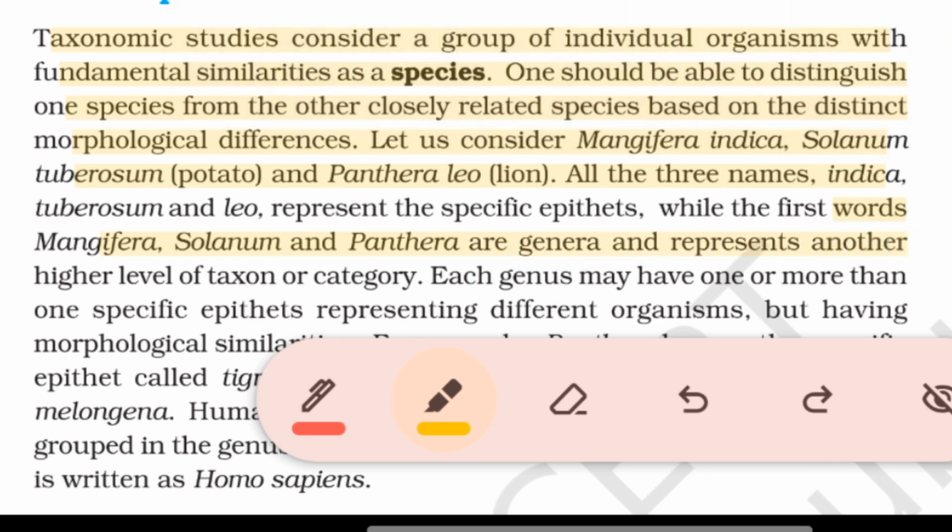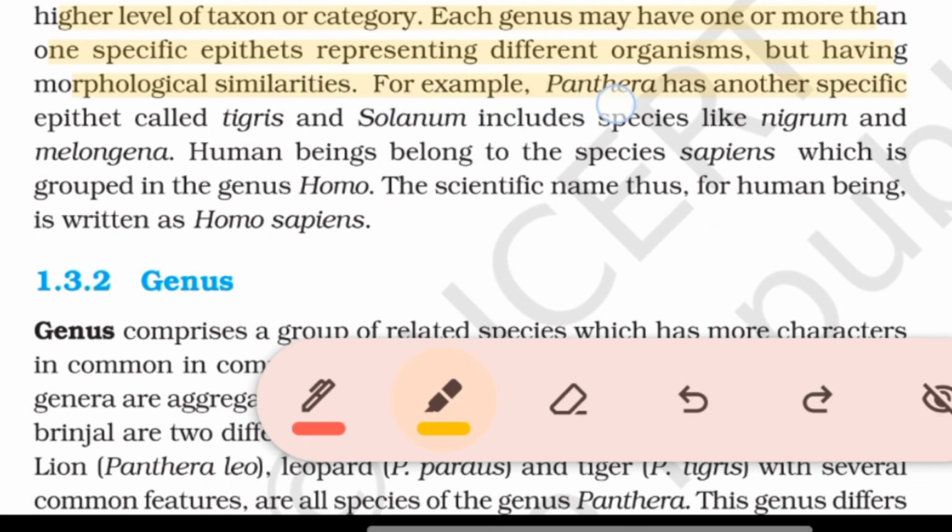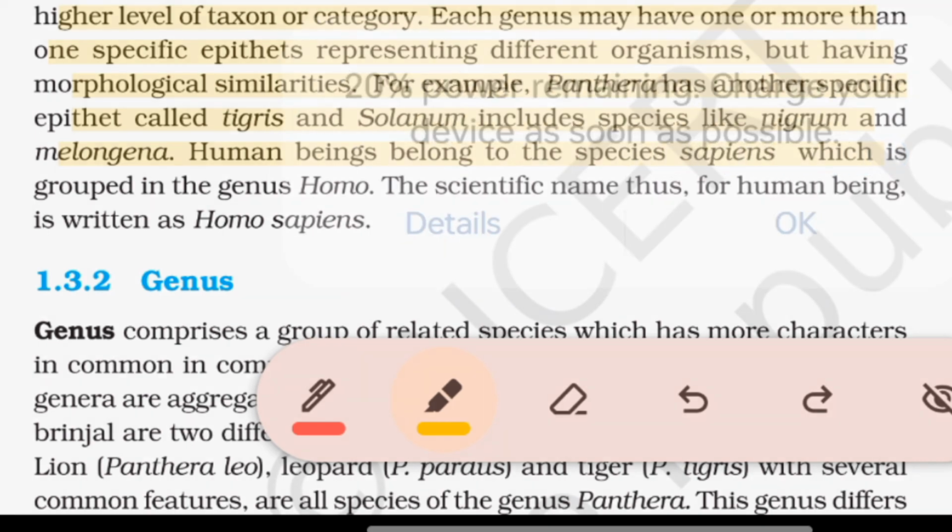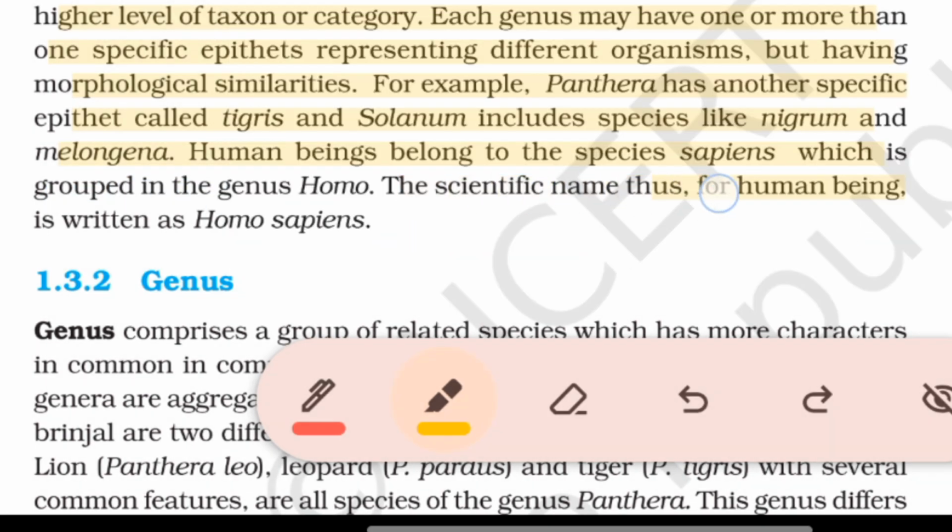Each genus may have one or more than one specific epithet representing different organisms, but having morphological similarities. For example, Panthera has another specific epithet called tigris, and Solanum includes species like nigrum and melongena. Human beings belong to the species sapiens, which is grouped in the genus Homo. The scientific name for human being is thus written as Homo sapiens.